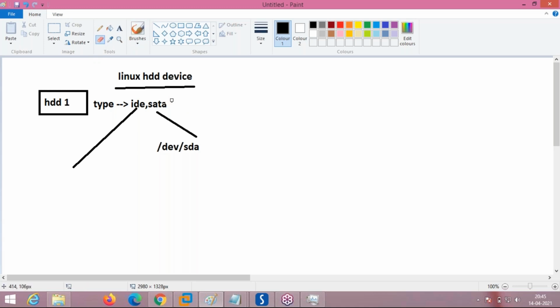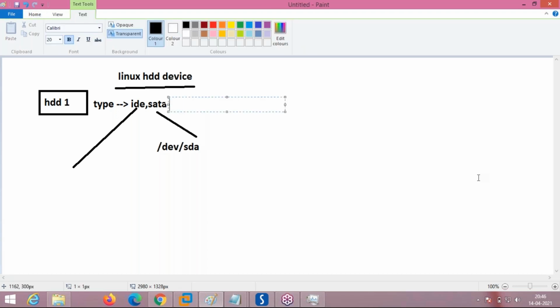What are the different types of hard disk available? First, HDD. Next thing, SSD, solid state device. This is called SSD.